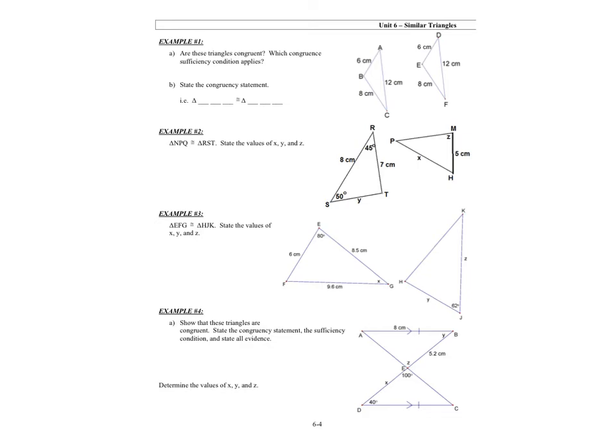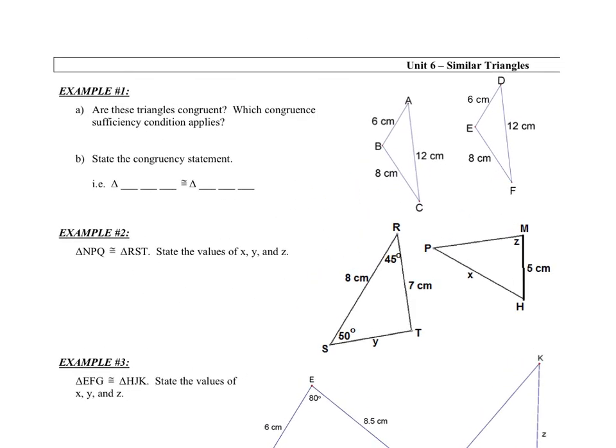So now we're going to do a few examples where we're given a pair of triangles and we have to see if they're congruent, and if they are, what congruence sufficiency condition applies. So if we look at the first set of triangles, I notice that we have two sides that are both 6, two that are both 8, and two that are both 12. So we have 3 equal sides, so that would be the side, side, side sufficiency.